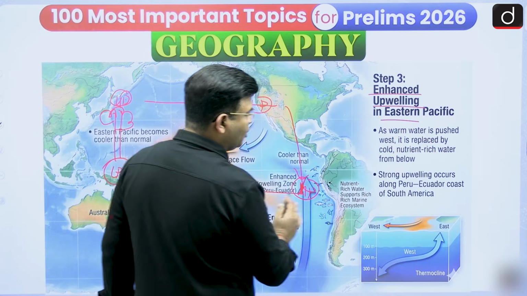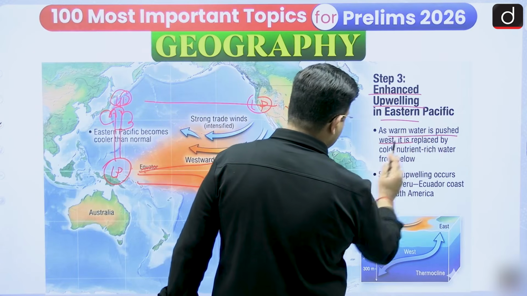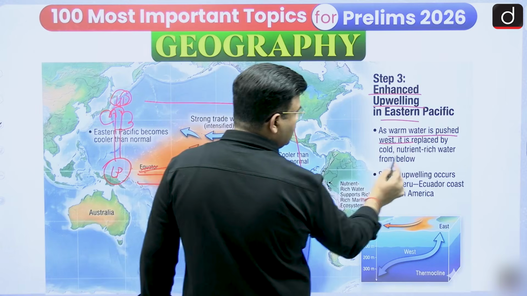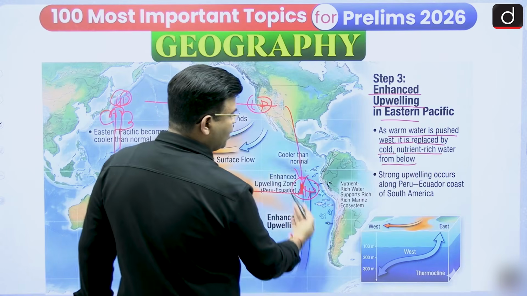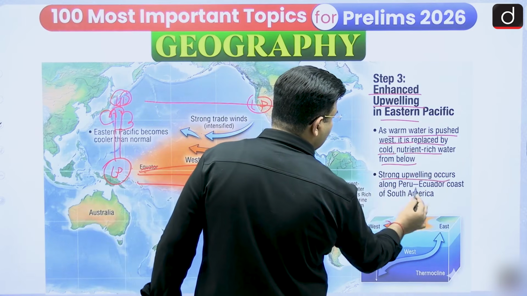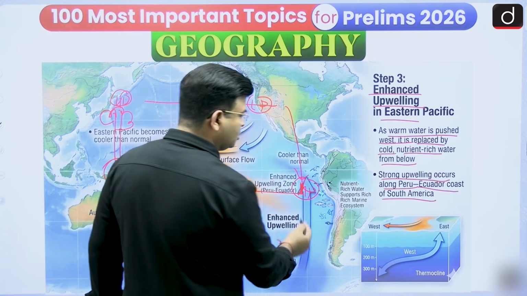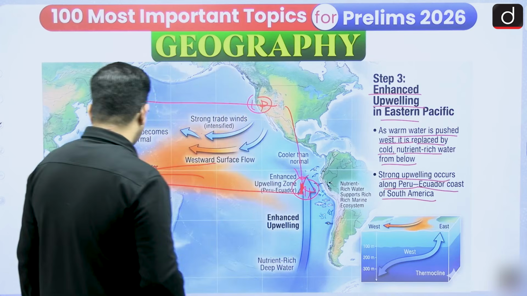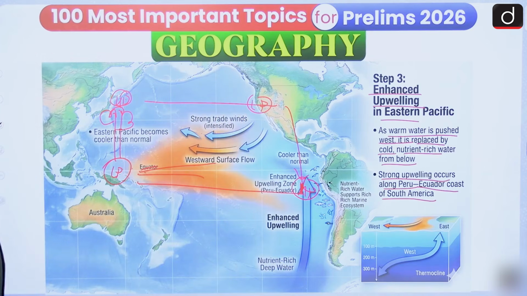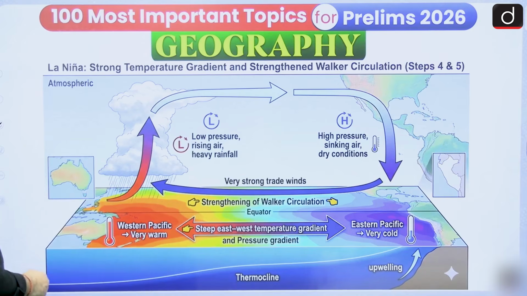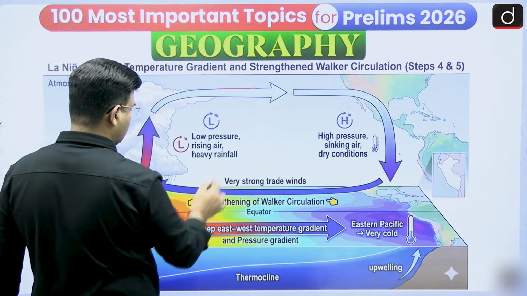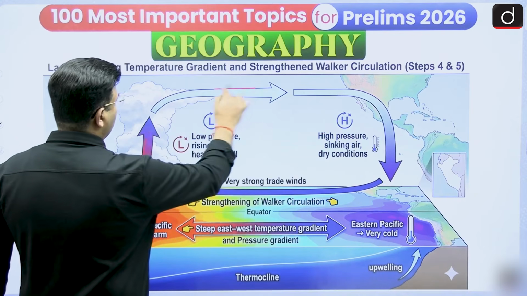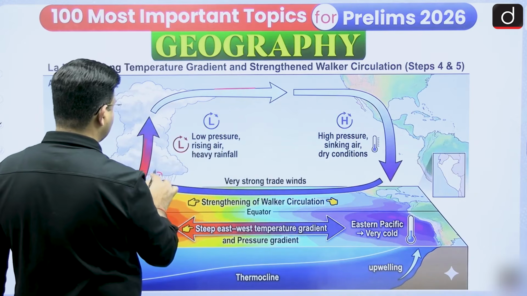There is more upwelling as warm water is pushed west. Warm water is pushed west and replaced by cold, nutrient rich water from below, and strong upwelling occurs along the Peru and Ecuador coast of South America. Is it okay? This way you can say there is a stronger Walker circulation, happening near Australia with low pressure, and the Walker circulation goes on.